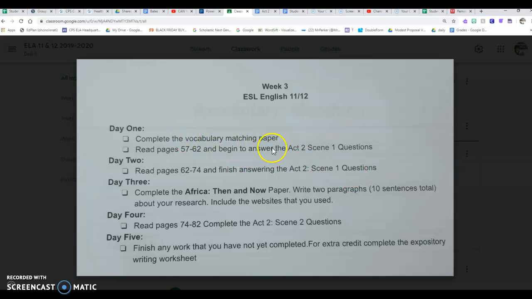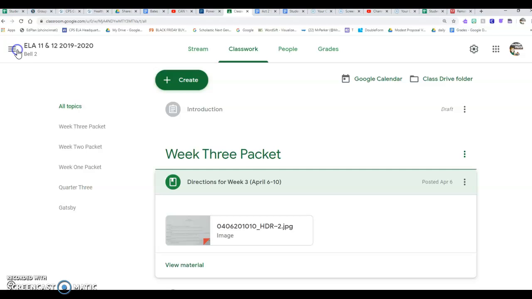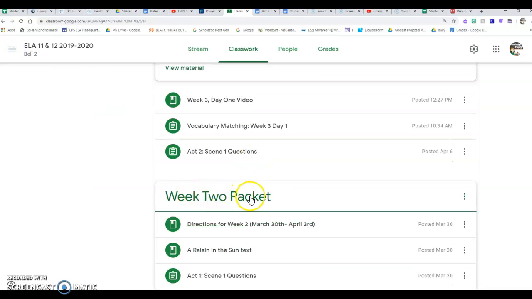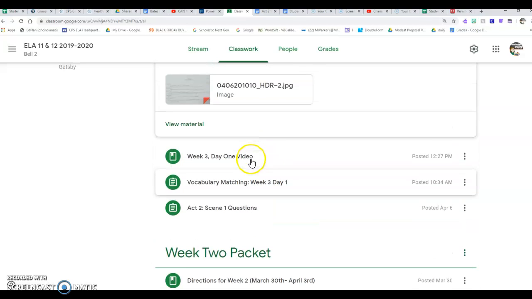Hopefully you have that book home that I sent home with you, A Raisin in the Sun. If you don't have the book at home, it's under the week 2 packet. And if you click here, A Raisin in the Sun text, you can read it online. I will also post a video later today reading through those pages and showing you how to answer those questions.